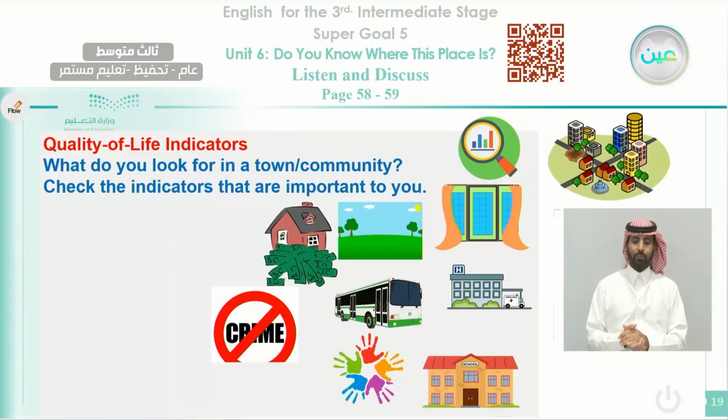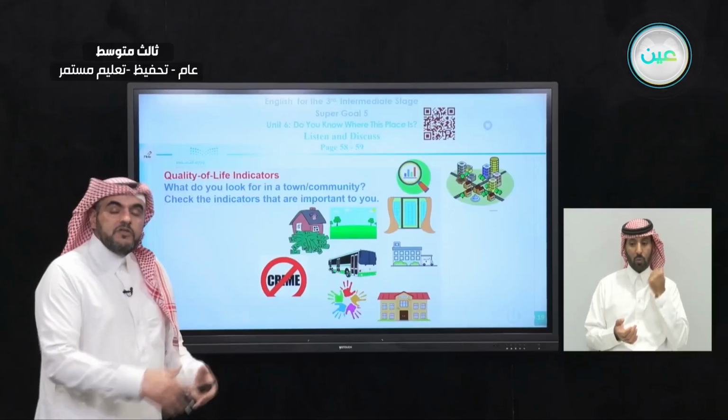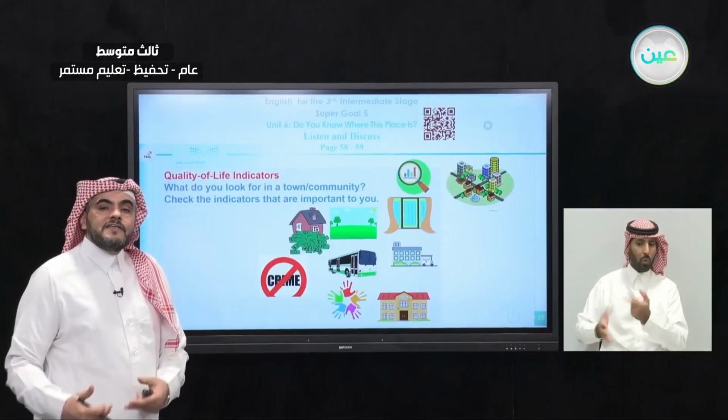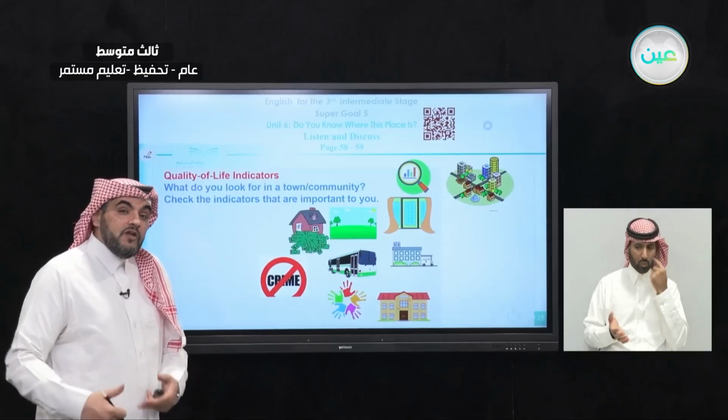Okay, now before we go to the questions to answer them, let's see what the good qualities are for living in a city. What do you look for in a town or in a community? Check the indicators that are important to you. If you want to live in a neighborhood or in a city, what characteristics are you looking for?